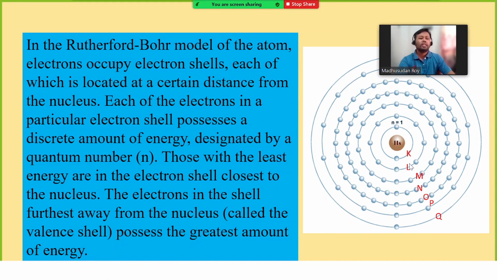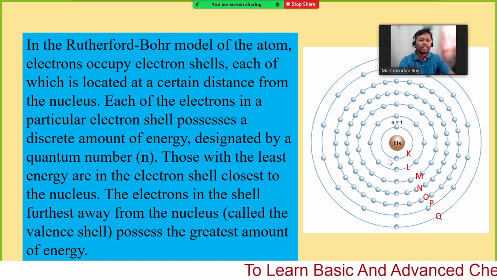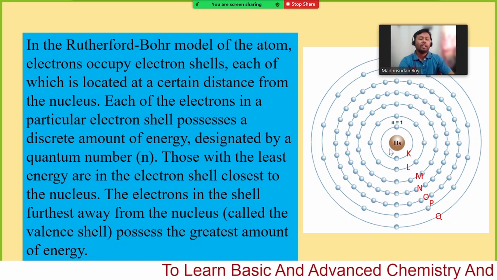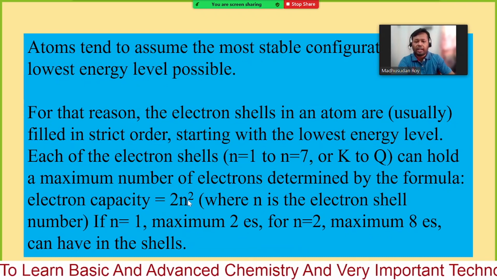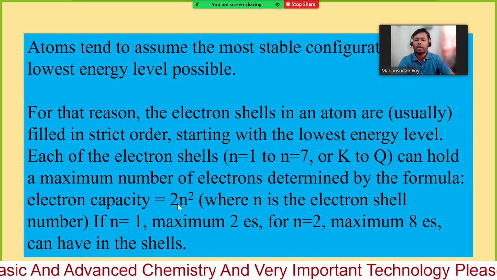For the first shell, how many electrons can reside? 2 into 1 square, so that will be only 2.